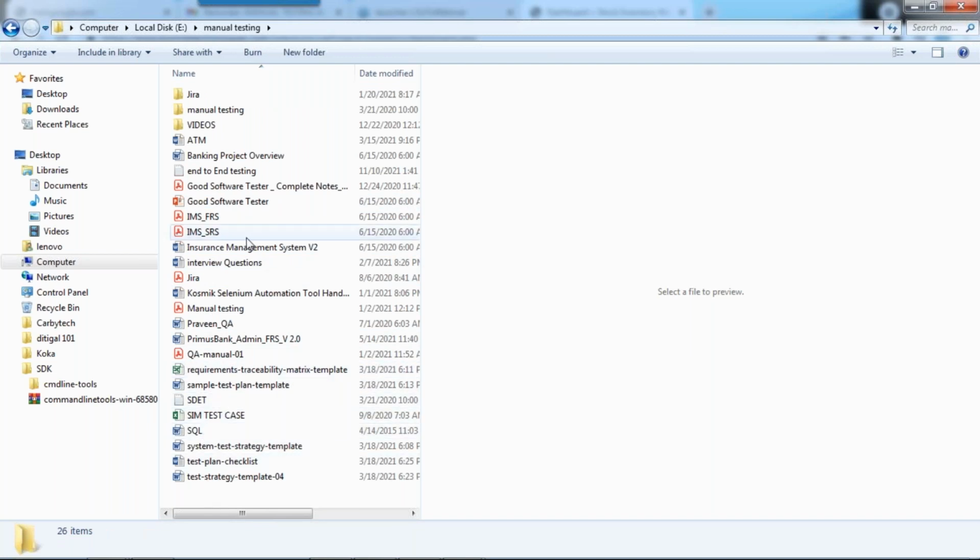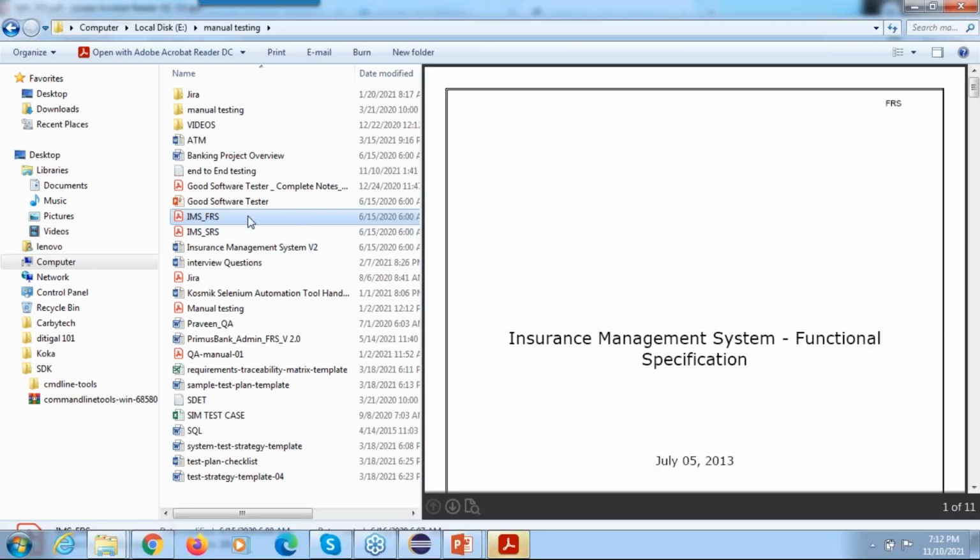They will provide BRS, SRS, and FRS. What is BRS? BRS is the business requirement specification document. And what is FRS? The functional requirement specification document. And what is SRS? The software requirement specification document. So they will provide each and every document to you.